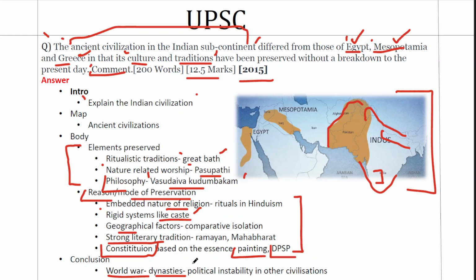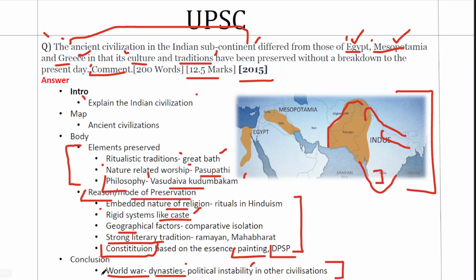But when it comes to India, we don't have such a big political instability, either in the form of war or in the form of a change in dynasty. We have had various dynasties. We have had the Delhi Sultanate, the Mughals, the British, but everyone had a system of amalgamation. This is also because of the large size of the subcontinent. So when the Delhi Sultanate came to India, they evolved something called the Indo-Islamic architecture, taking the Indian and the Islamic elements together. So that is something that differentiates us from the rest of the civilizations.